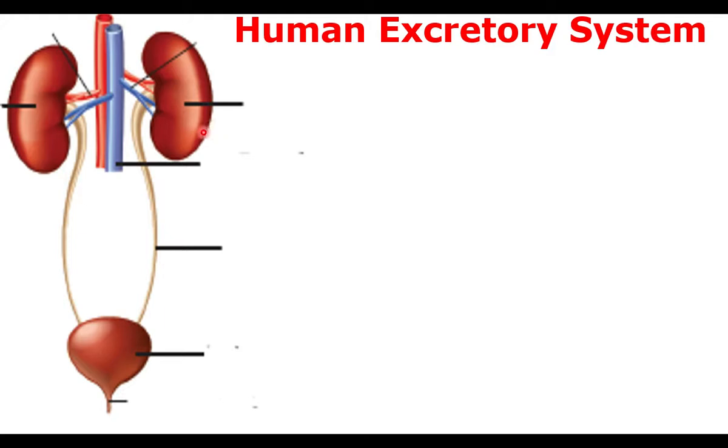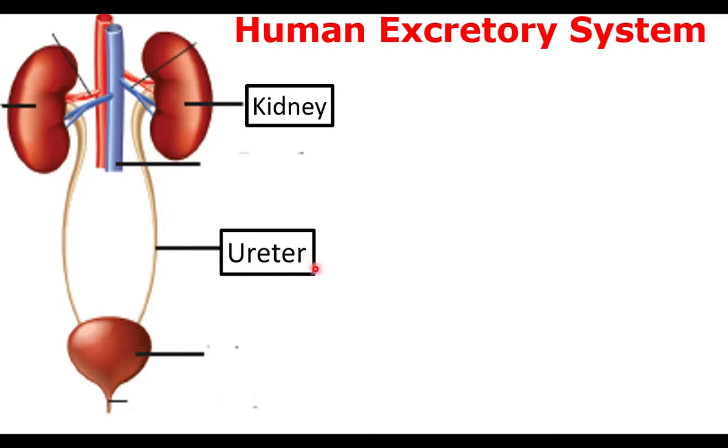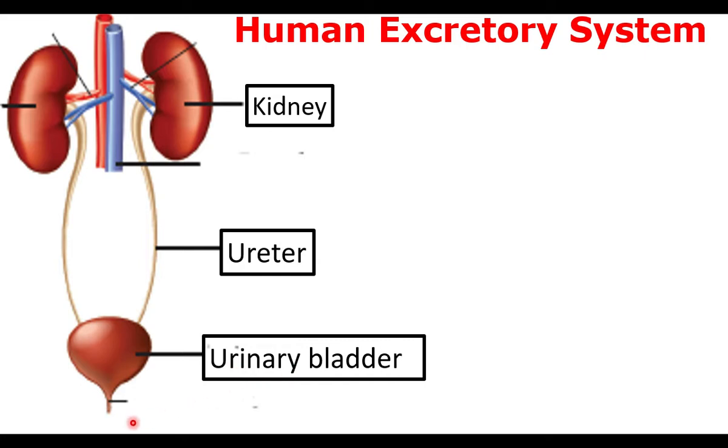It is made up of a pair of kidneys, a pair of ureters, and a single urinary bladder and urethra. Kidneys remove waste from the blood and produce urine. This urine is transported through the ureter to the urinary bladder. The urinary bladder stores the urine and it is sent out through the urethra.